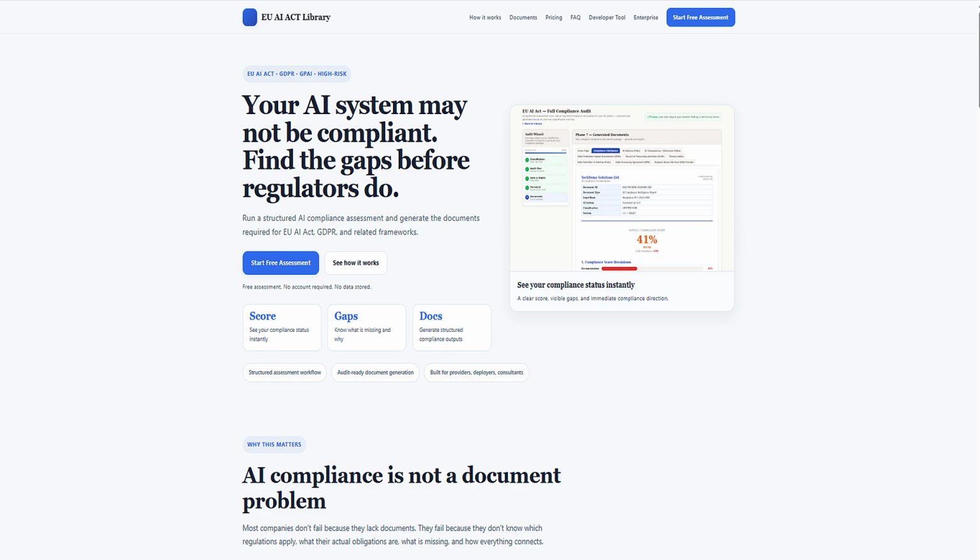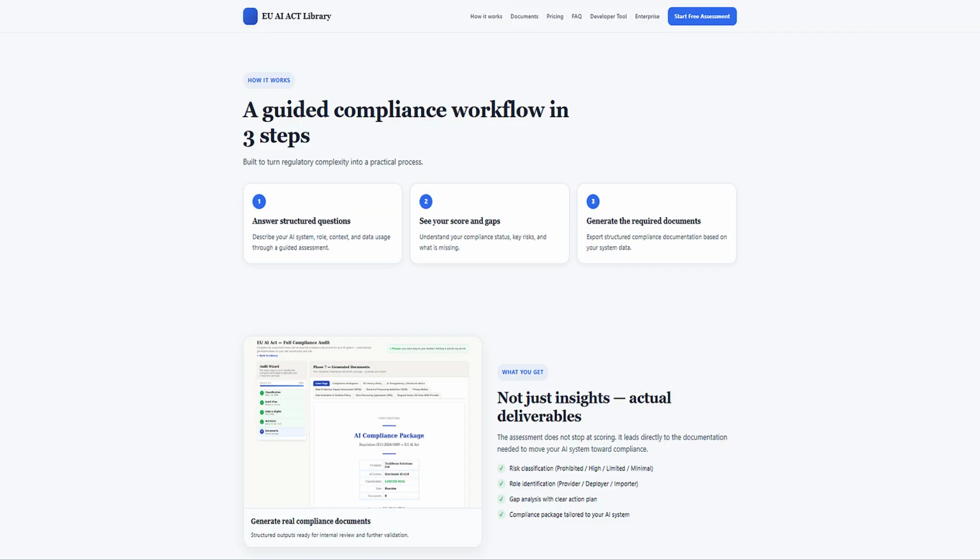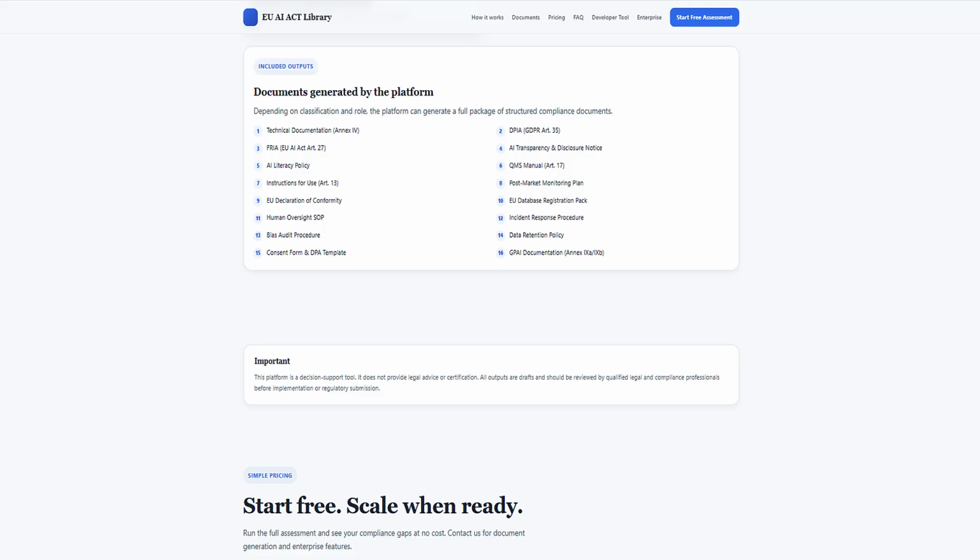The EU AI Act is now law, and the fines reach up to 35 million euros or 7% of your global revenue. If you build, deploy, or even integrate AI in Europe, you have concrete legal obligations. But here's the problem. Most companies don't know if their AI system is high risk, limited risk, or completely prohibited, and the difference can shut down your business overnight.